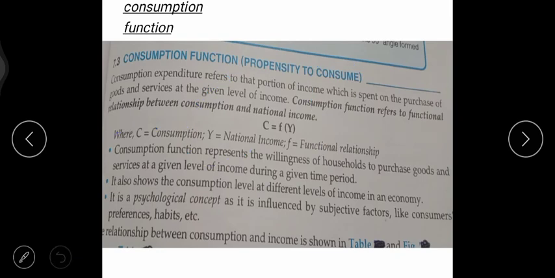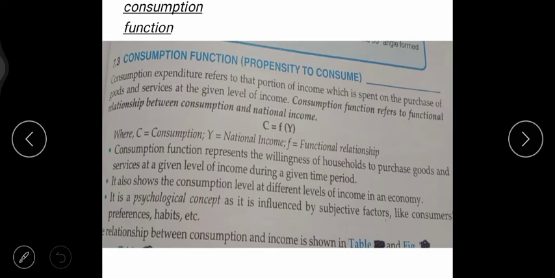Now C, children, is the consumption, Y is national income, and F is functional relationship. Now in this 7.3 topic, we studied a little bit about the consumption function. Now who will consume the goods and the services?